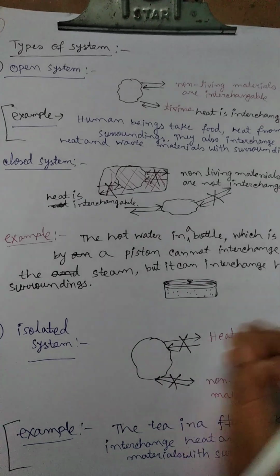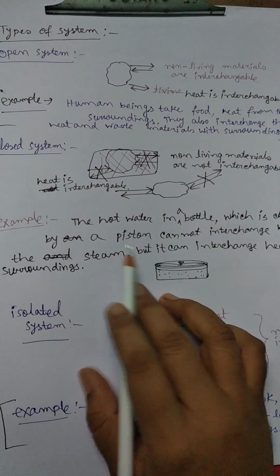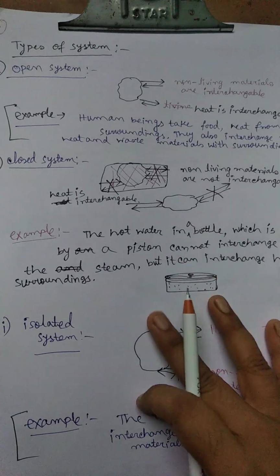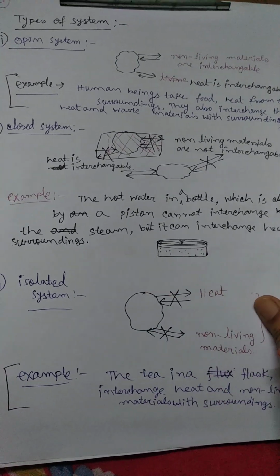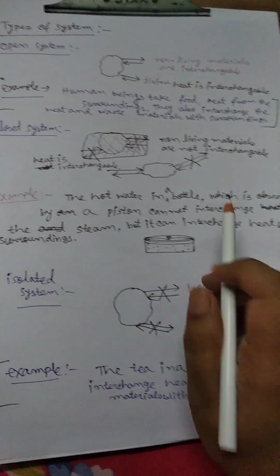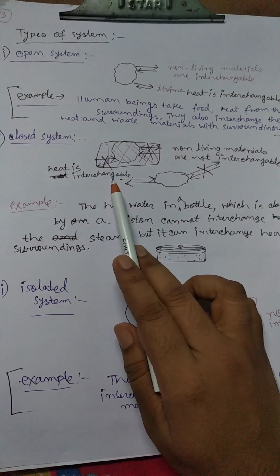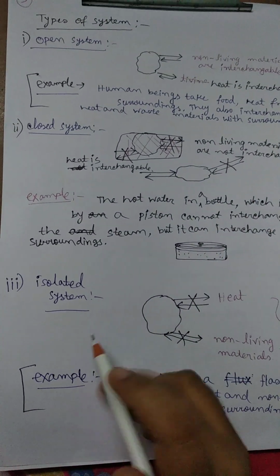So in the closed system, any type of non-living material cannot be interchanged between the surrounding and the system. It is called a closed system. Only heat is preferable for interchanging. Non-living materials are not preferable for interchange.